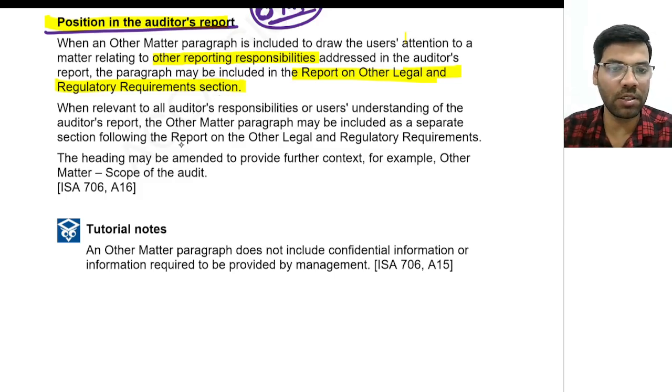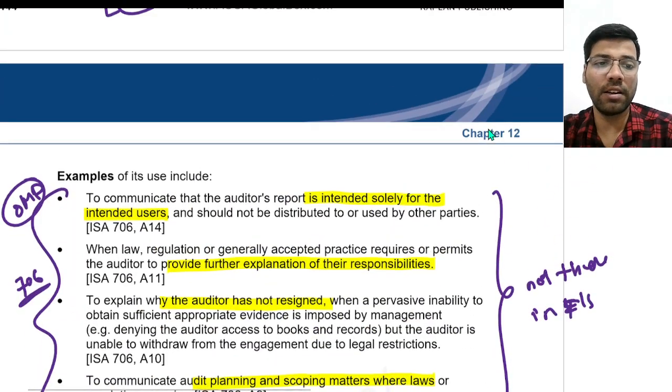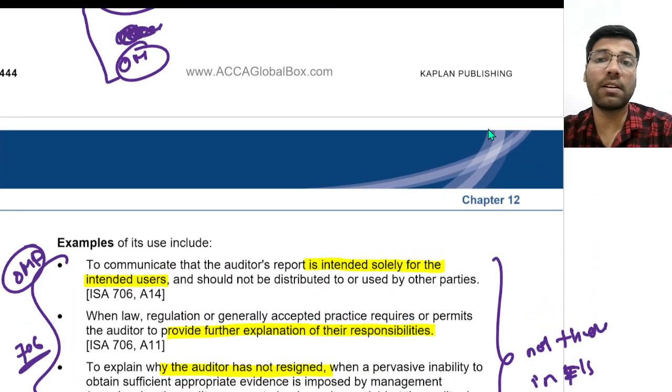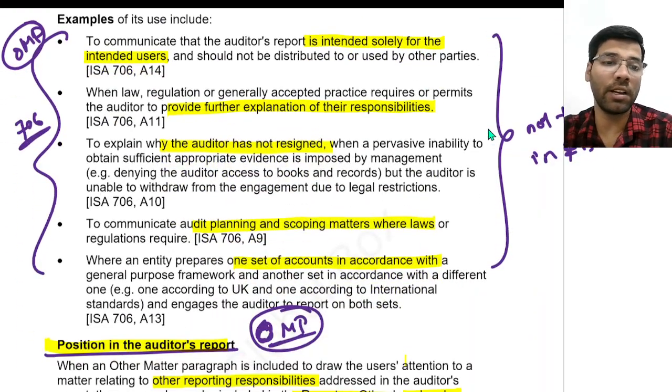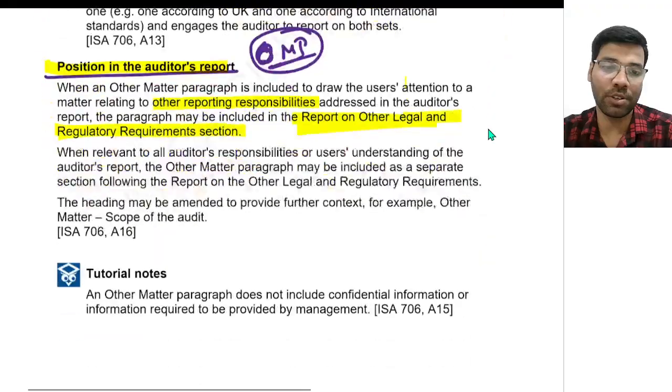Have you all understood this? Otherwise, he needs to mention this as a separate section called other matter paragraph above the other legal and regulatory requirements paragraph. Okay, so this is a very important standard. So meaning and examples are very important. Please do keep that in your mind. This may also be asked as multiple choice questions.